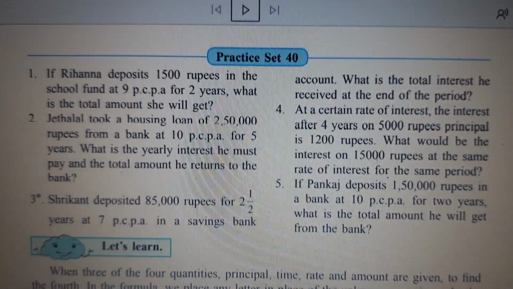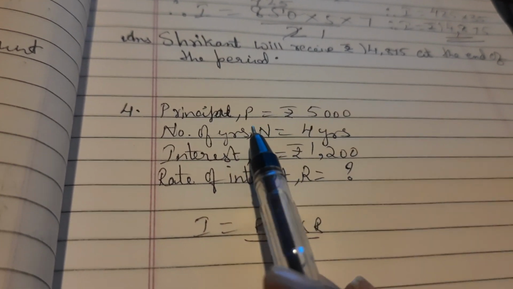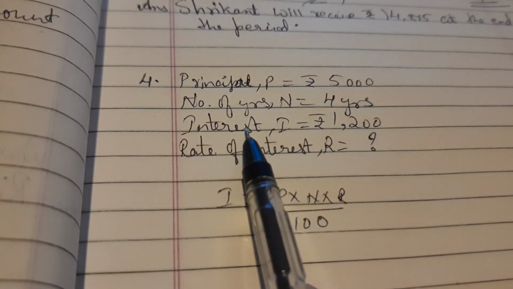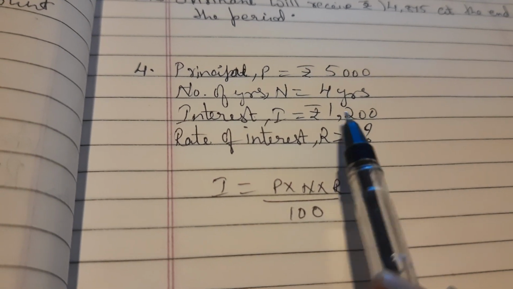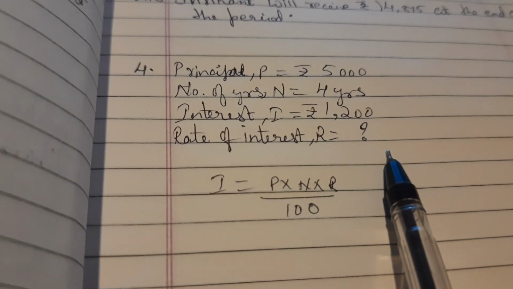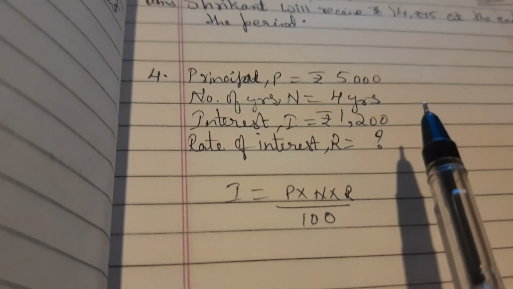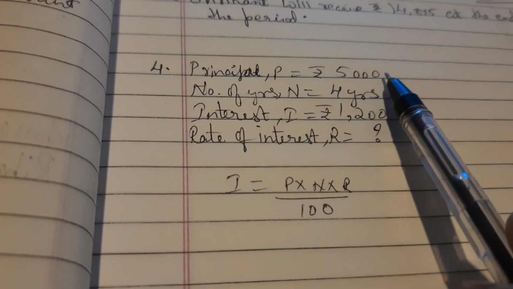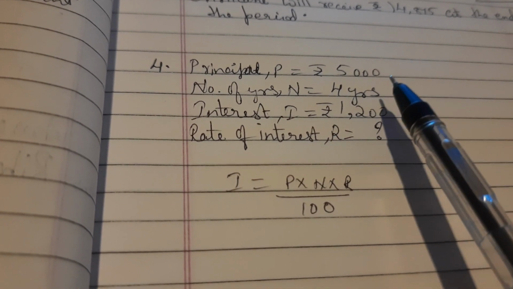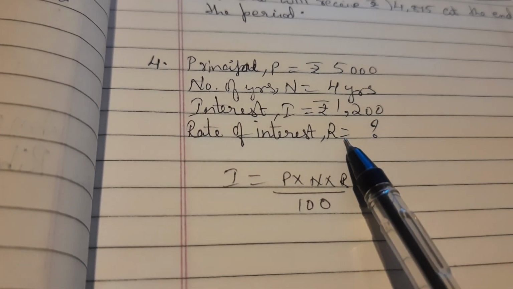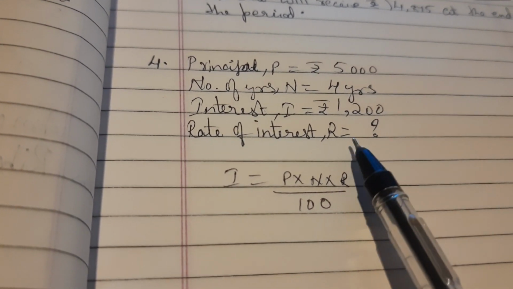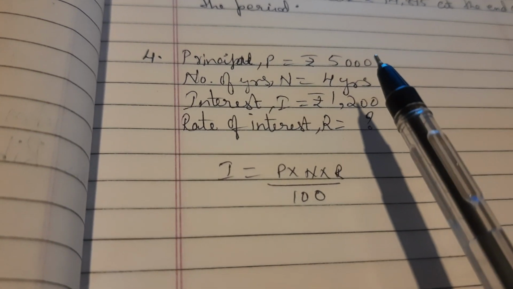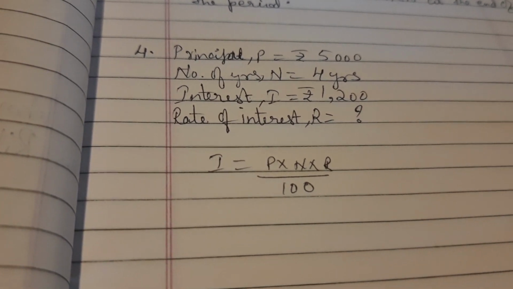Let's get started. So principal P is rupees 5,000. Number of years 4 years. Interest is given over here, 1,200. Rate of interest is not given, children. We have to find it out. And once we have found out the rate of interest, then we will go for principal 15,000, and they're saying same number of years and same rate of interest. So whatever rate of interest we get right now, after finding it out, we will go for the 15,000 then. I'll show you all that later.